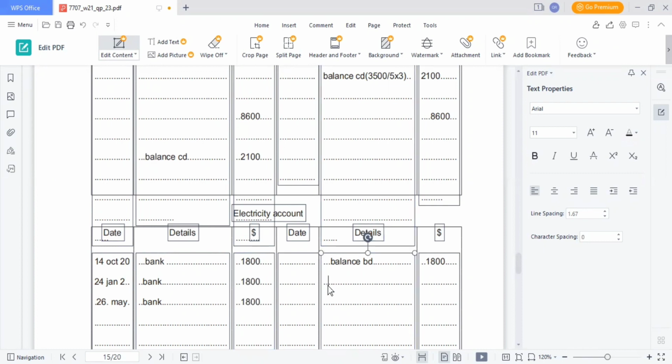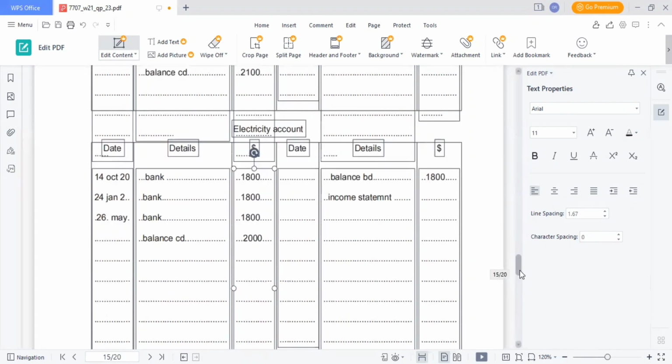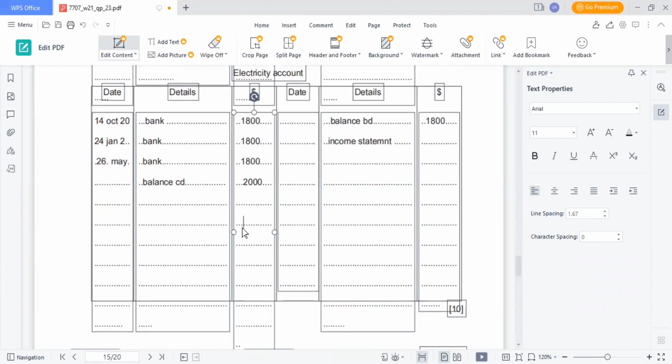Then we have income statement on balance CD over here of 2000. So 2000 plus 1800 plus 1800 plus 1800 will give us 7400. 7400 minus 1800 will give us 5600. So our balance BD will be 2000 on 1st October 2021.